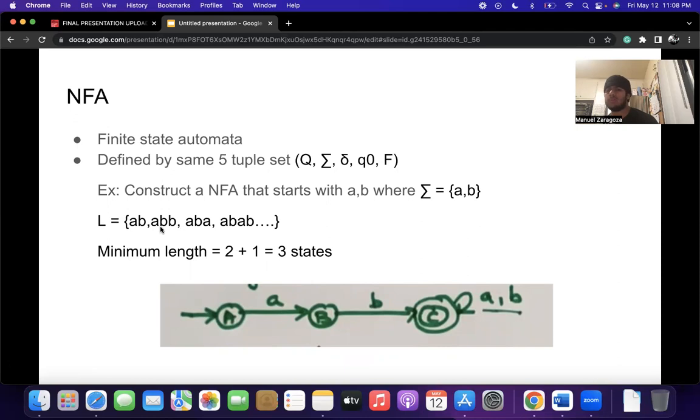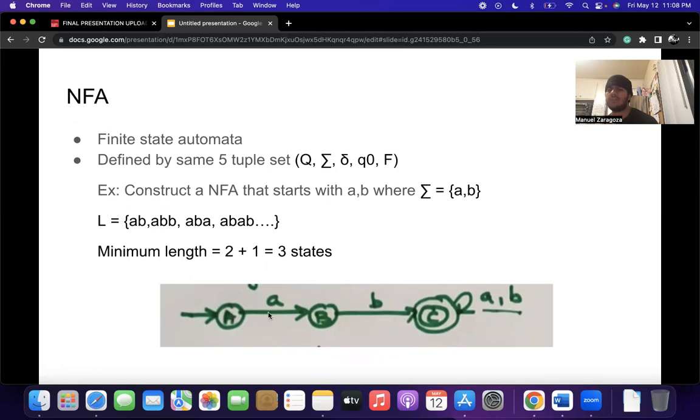So we're gonna come up with all the strings of A, B, A, B. Remember, first it has to start with A, B though, and after that it could be any letter. So the minimum length has to be 3 states in total: the initial, the middle one, and the final state. So let's say we have